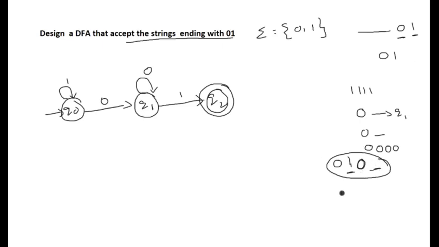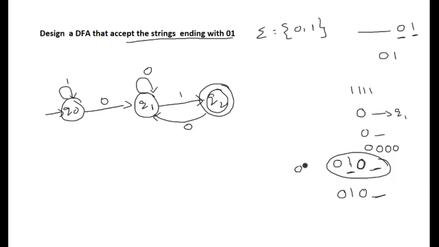So Q2 means 01 is already seen. On Q2, if 0 is seen, it is expecting 1 here. So Q2 on 0, it has to move to the state Q1 to expect 1.